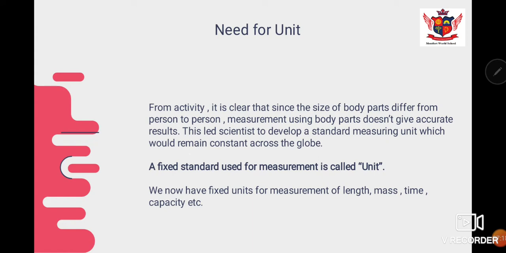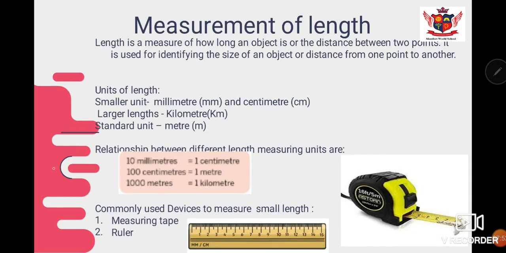From activity 1, it is very clear that since the size of body parts differs from person to person, we cannot depend upon them. Measurement using body parts doesn't give us accurate results. Because of this only, scientists were led to develop a fixed standard, so that if any person measures the same thing using the same method, it should give the same result. It should not differ from person to person. That was the only need for that.